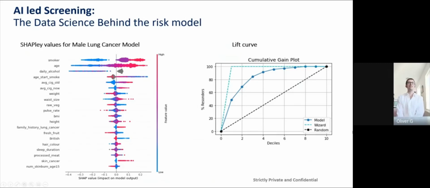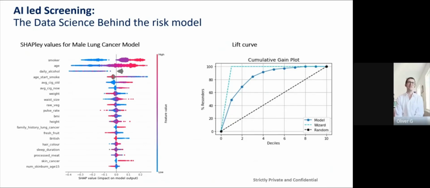The reason we do this is that behind the algorithm, you can see that the model is understanding which features in the dataset are most important. So, of course, this is an example in which an individual is worried about lung cancer. So, unsurprisingly, the most important thing may be smoking status, which is at the top left of the graph there. Of course, age is important, alcohol intake is important, but we can see exactly how important each of these things is to an individual, in this case, Mr. Jones's risk of lung cancer.